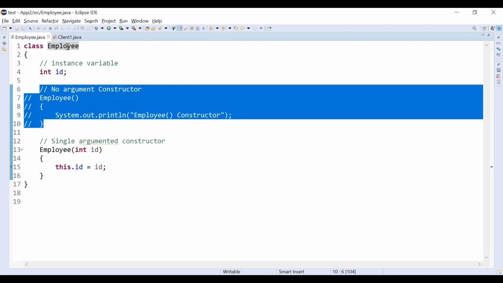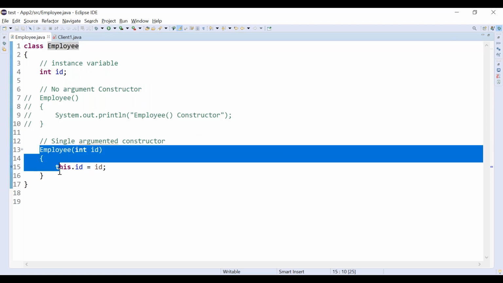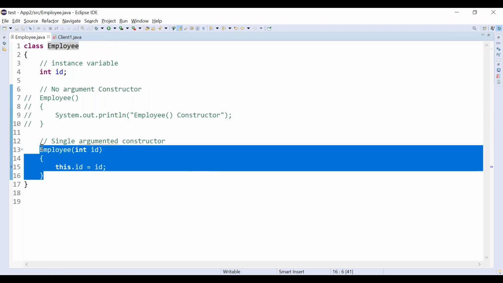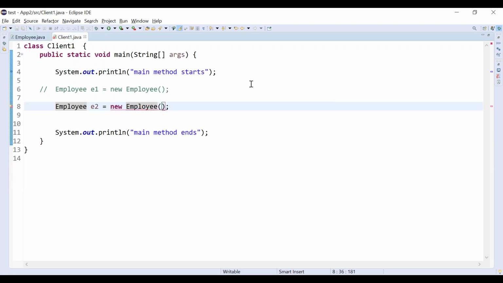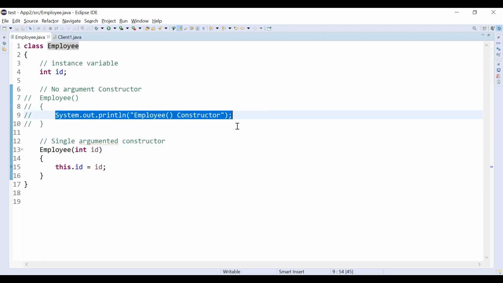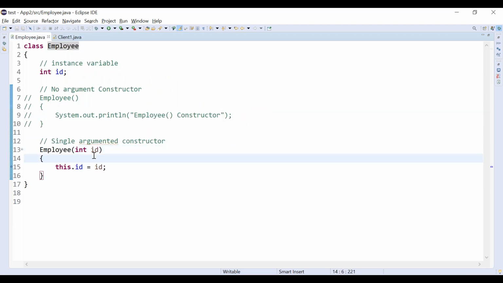Now inside the employee class only one constructor is available. What is that constructor? It is the single argumented constructor, right? So we can use it. I'm going to create one object with id as 100. Now listen, what is the main purpose of constructor? When I'm creating the object, what happened? Let me run this program again. This is the single argumented constructor.